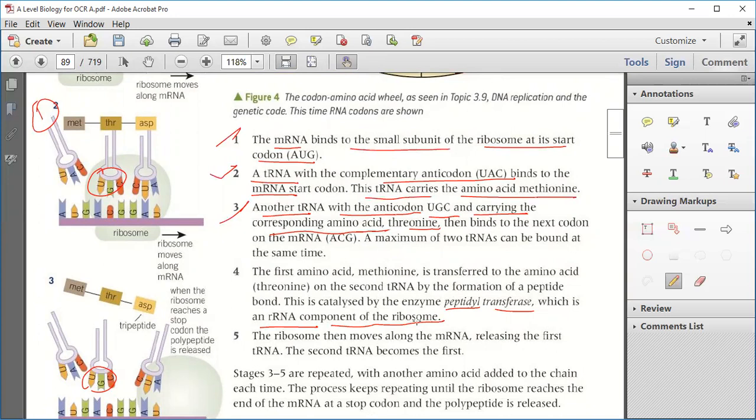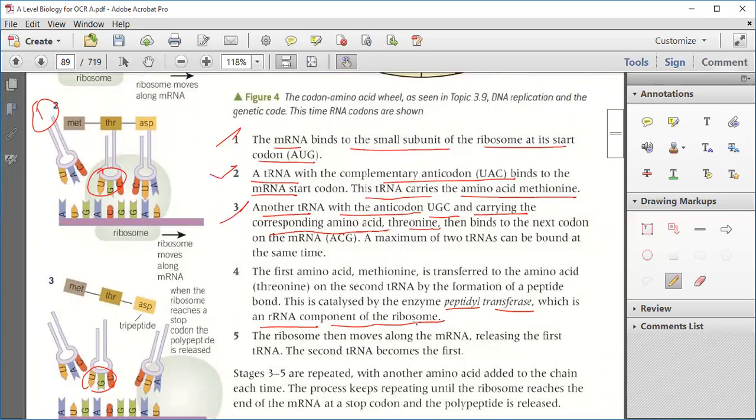Yeah. The first amino acid methionine is transferred to threonine on the second tRNA by the formation of a peptide bond.